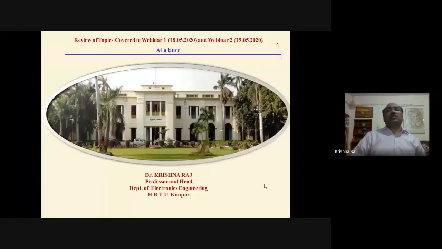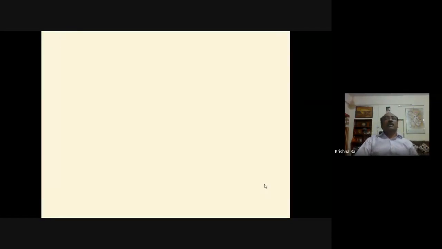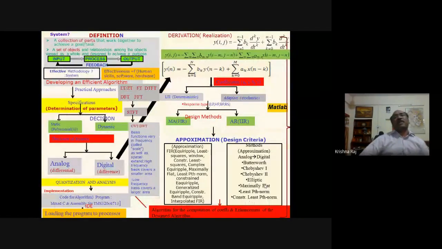In the first webinar, we discussed what is the need of MATLAB. That is why we are moving towards MATLAB. On the basis of the need, we described that when we define the system, when we make a decision, and when we derive the equation, then there is a need of mathematical calculation and analysis. And for that purpose, we have moved to MATLAB, that is a very interactive computational high level language for the purpose of analysis, visualization and designing.